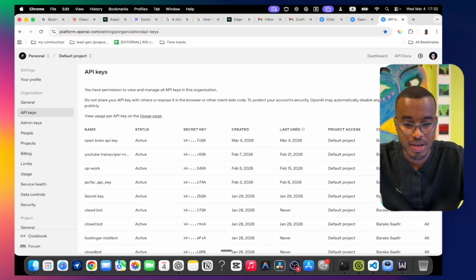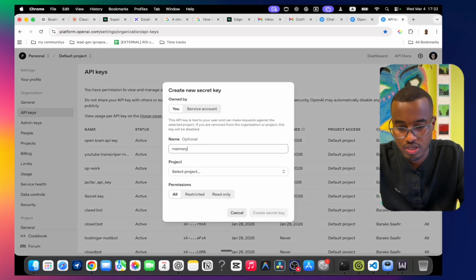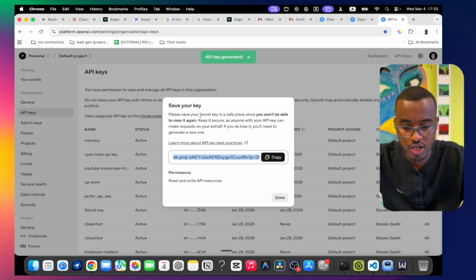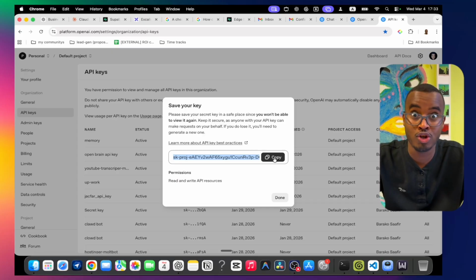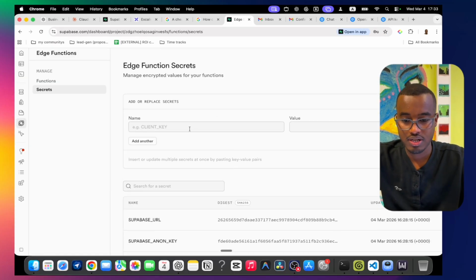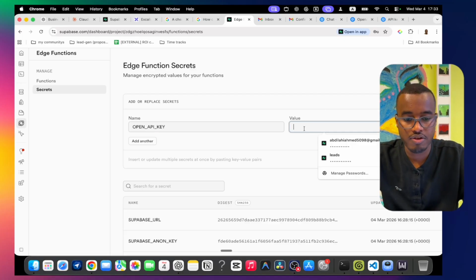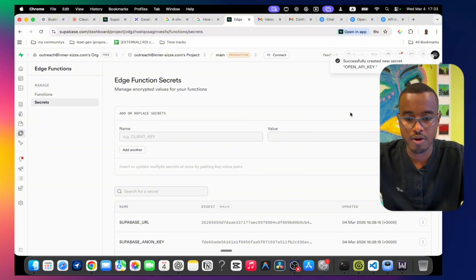Right now I created multiple API keys. Just create an API key, type a name like memory or something like that, click the default project, and then create it. Right now you see that API key. I'm going to delete it after we finish this course, so no way you can get this API key. After that we're going to come back to our edge function here, OpenAI key. We give the value here, and then we just hit save.